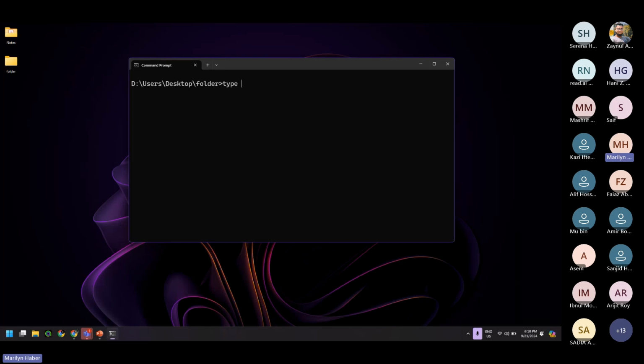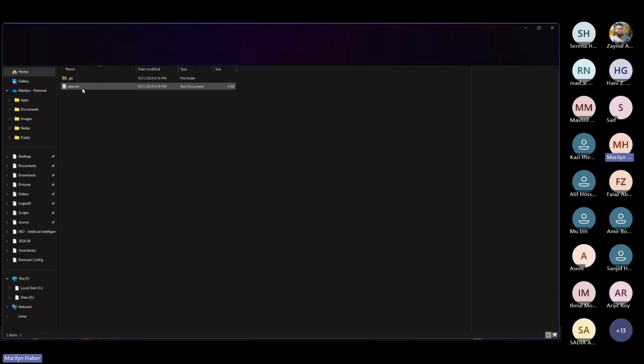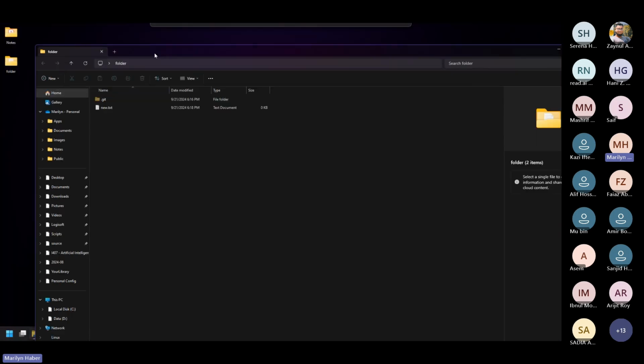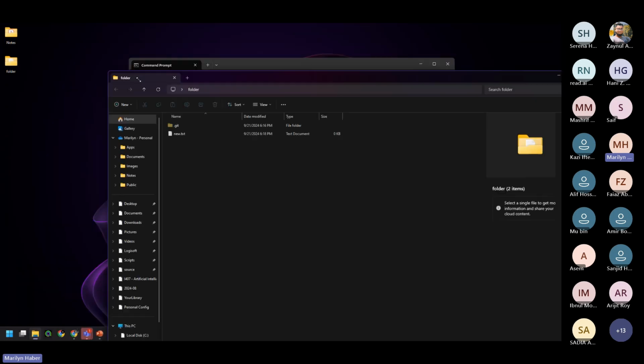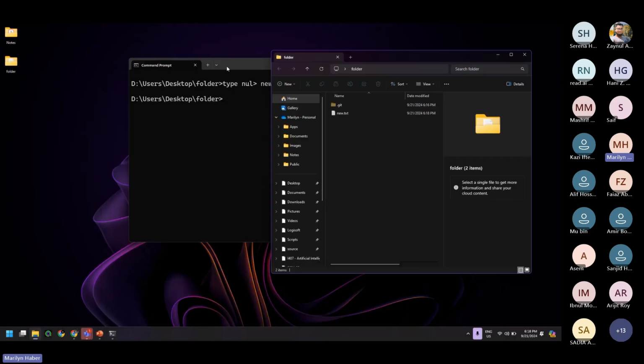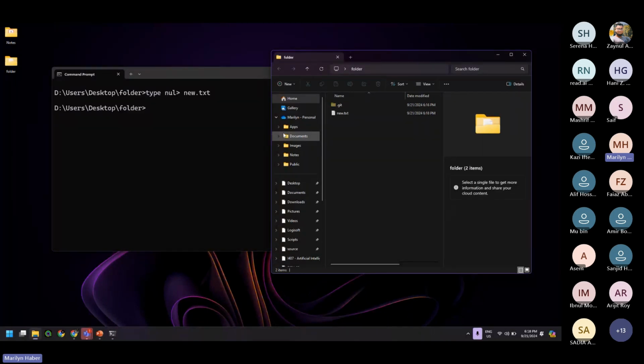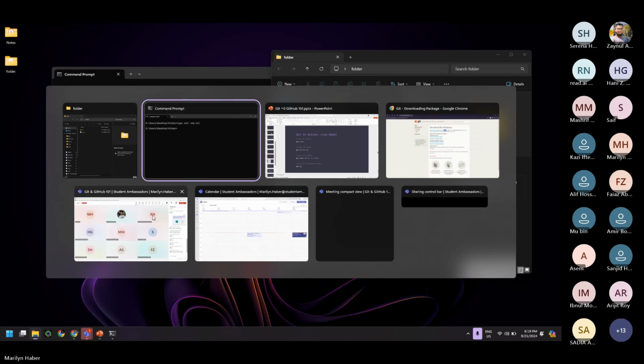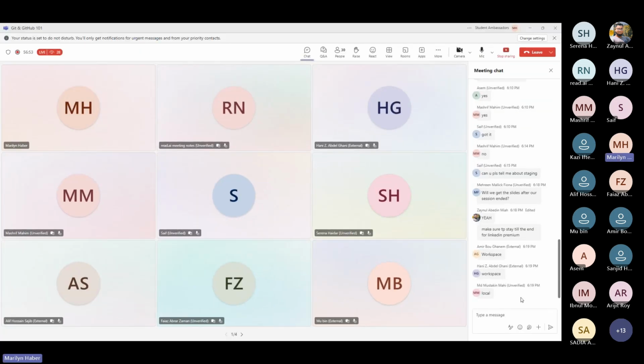So for example, I'm gonna start by creating a new file. For example, I have created the new.txt within my folder. You can check it here, it is added. Next, I'm gonna check what Git sees at this moment. Does anyone know in what stage we are currently in? Are we in the workspace, the staging area, or our local repository, regarding Git? Anyone have an idea? So two people said workspace, someone said local.